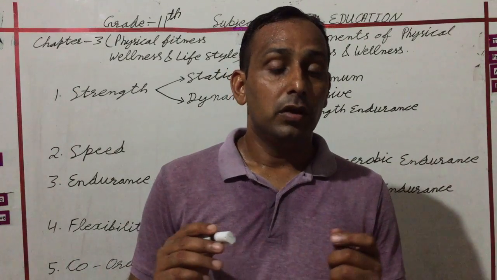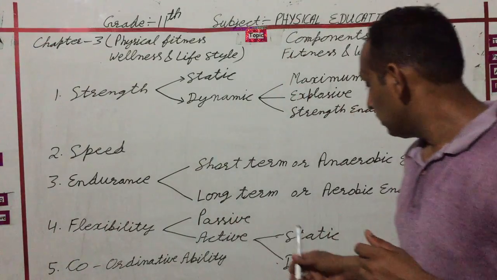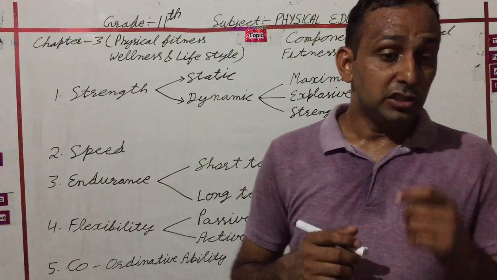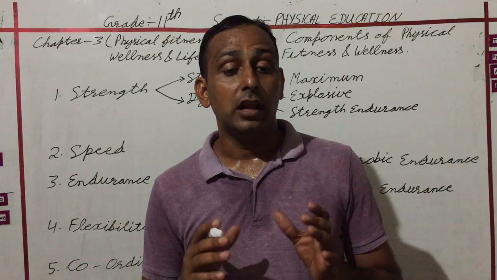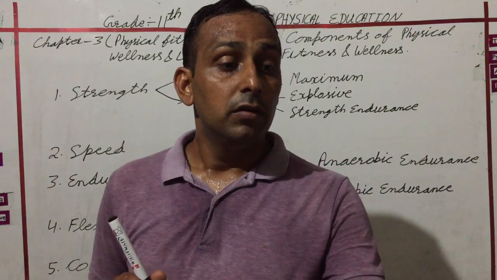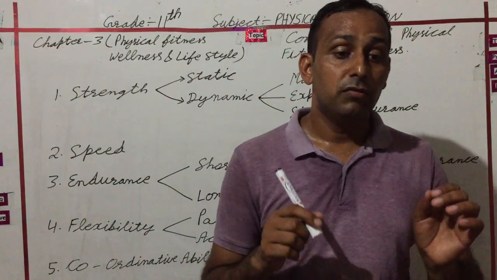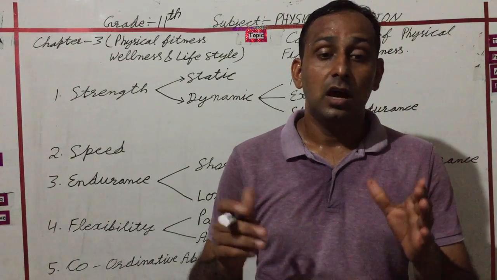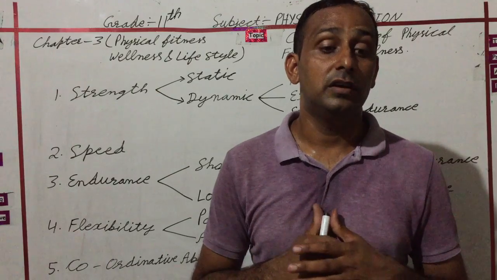It can be further divided into two parts: first static and second dynamic. Static flexibility is the active flexibility when the muscles are involved in exercises but movement is not seen. For example, doing yoga asanas, especially halasana, and toe touching. These are static flexibilities.